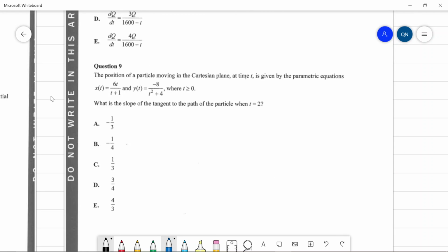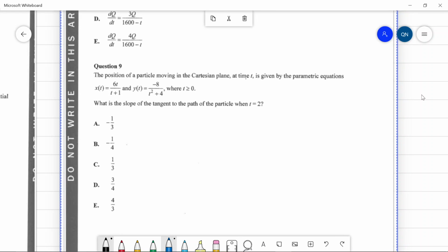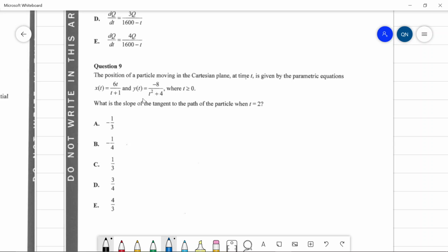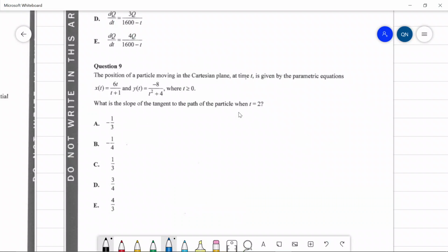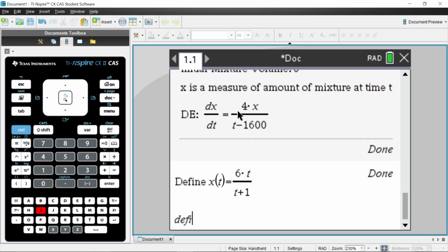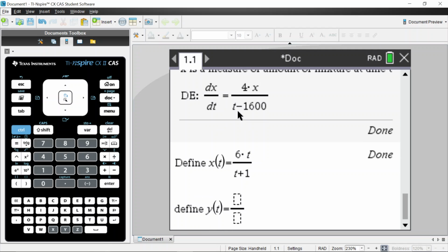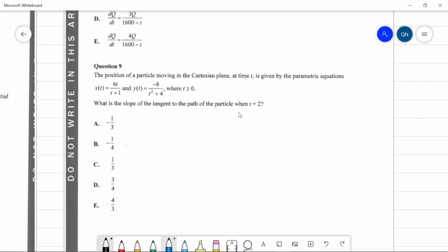Question 9. The position of a particle moving in the Cartesian plane at time t is given by the parametric equations. What is the slope of the tangent to the path of the particle when t equals 2? So I'm going to define it. So define x of t equals 6t divided by t plus 1. And I'm going to define y of t to be equal to minus 8, and then divided by t squared and then plus 4.